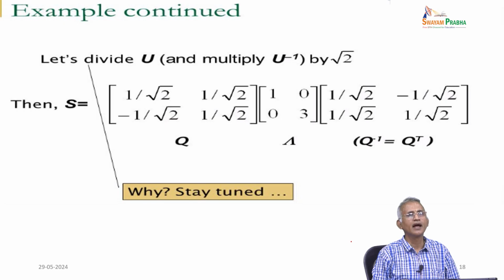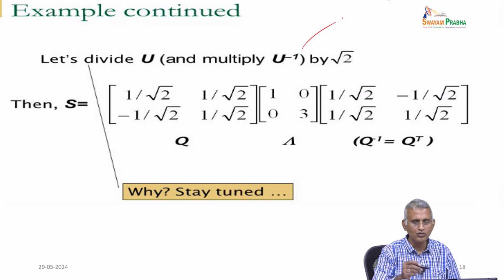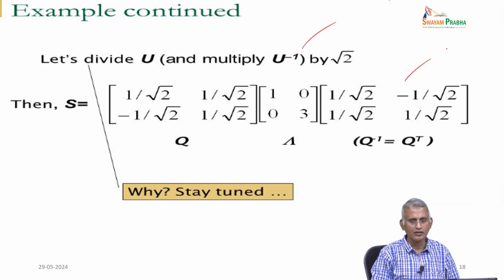Now, with the help of the diagonal decomposition, let us divide U and multiply U inverse by root 2, so that S equals the matrix with entries 1 by root 2, minus 1 by root 2, 1 by root 2 and so on. Therefore, it is called Q tau Q inverse. So, this can be represented as a decomposition into three matrices. Based on that, we can draw the picture corresponding to the given matrix.